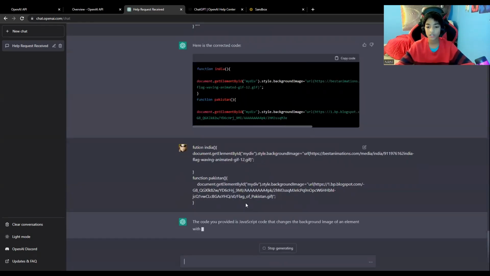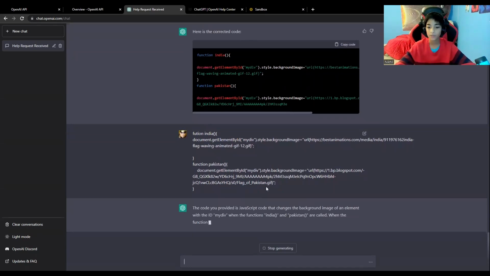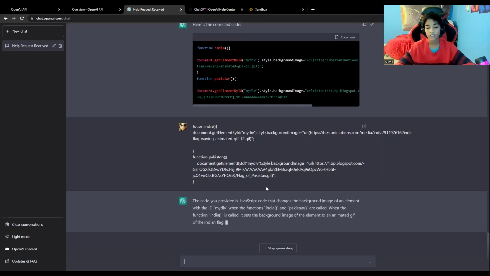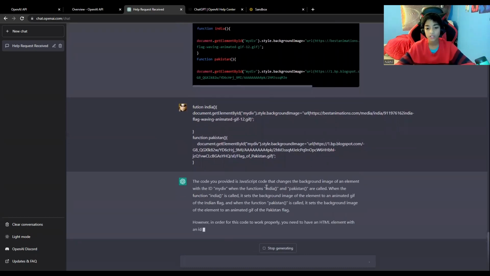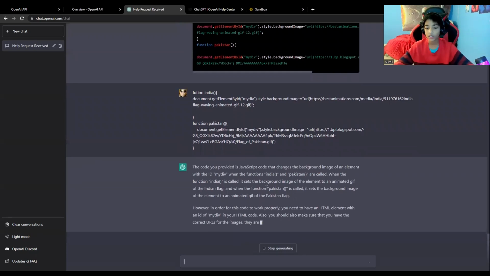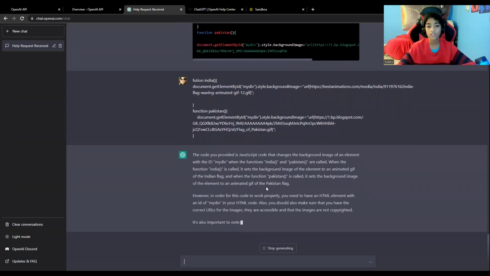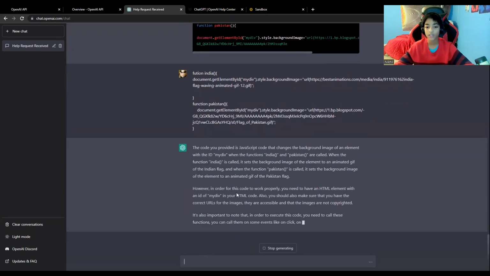The code you provided in JavaScript changes the background image of the element with the ID myDiv when functions. Okay, I'm not going to read it, but you guys can just read it. To work properly, you need an HTML element. And there you go. It tells us a solution. So I think this is amazing. That's a great feature that they've added.